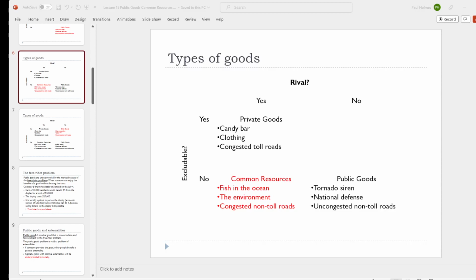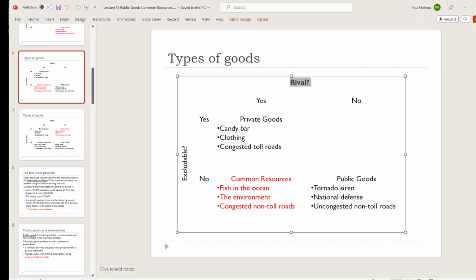In the bottom left-hand corner, we have common resources, goods that are rival in consumption, but are not excludable, or are difficult to exclude people from using. A lot of environmental goods end up in this category. Fish that are still in the ocean, say, or the environment more generally. These are things that it's difficult to stop people from using. They're non-excludable, but other people's use of them can harm our ability to use them.